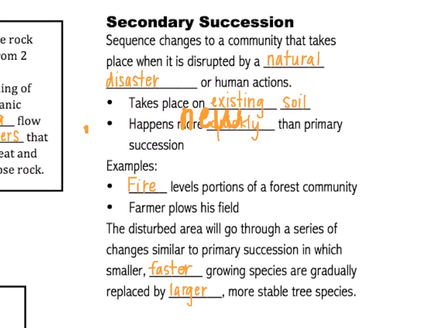This is secondary succession. It's a sequence of changes to a community that takes place when it's disturbed by a natural disaster or human actions. So you're looking at something that's caused a change in the community. It always takes place on existing soil, so there's no new rock this time, there's already soil there, and it happens more quickly than primary succession. Still pretty slow, but more quickly than the other.